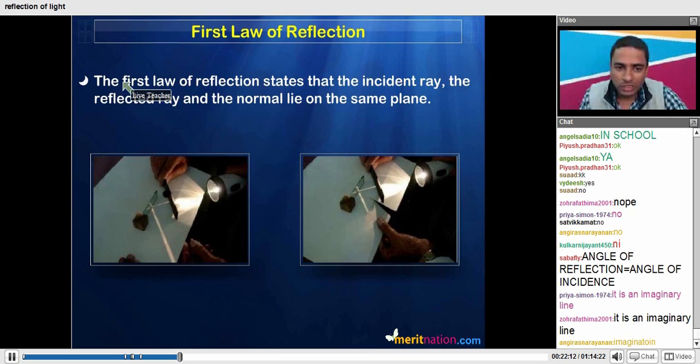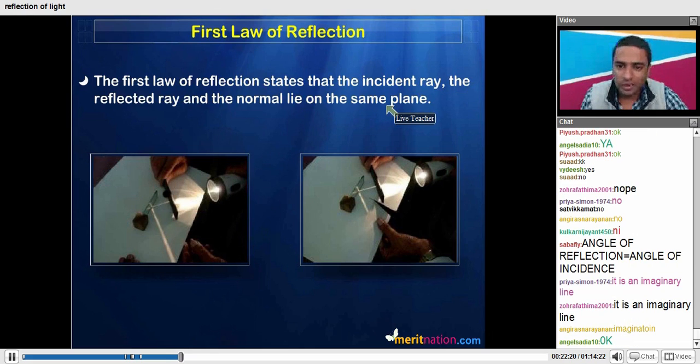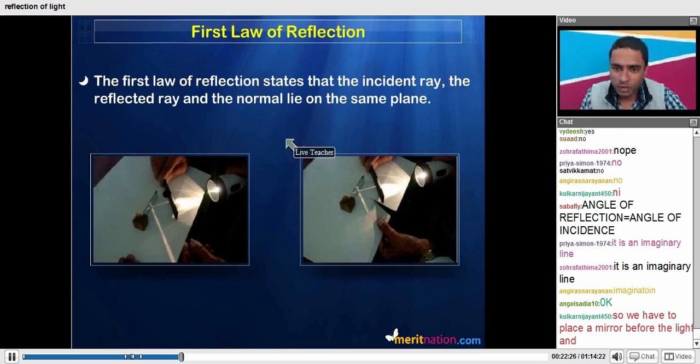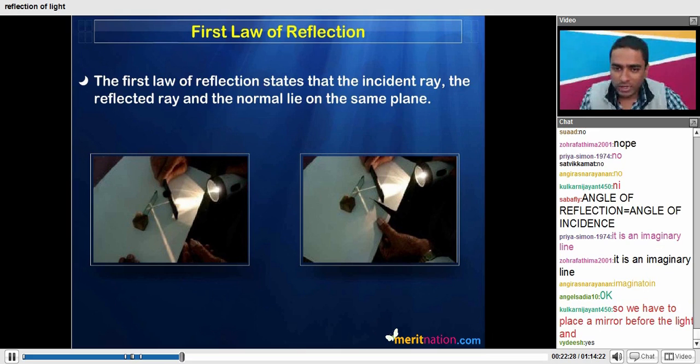So the law is that the incident ray, the reflected ray and the normal lie on the same plane. This is the fundamental first law of reflection. I hope you can understand the first law of reflection.